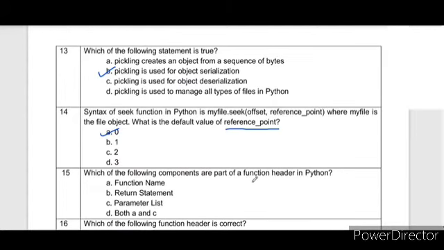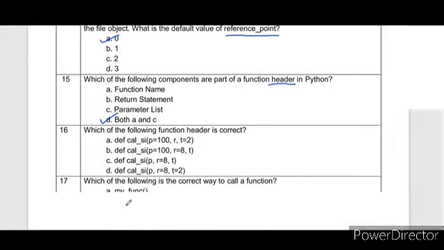Which of the following components are part of a function header in Python? Yes, the function name is part of the function header. The return statement is not part of the function header. It is part of the function body, through which you return some values. C is the parameter list, which is also part of the function header. So the answer D is correct, both A and C.